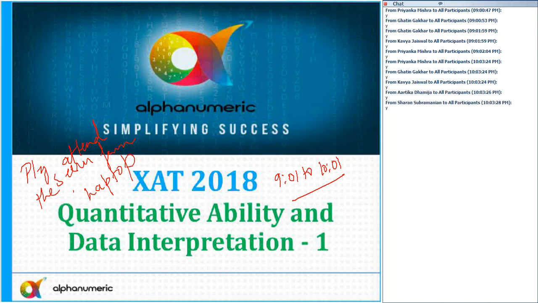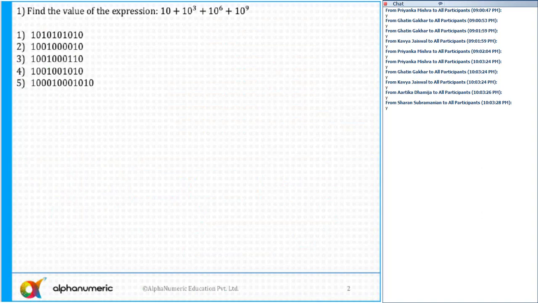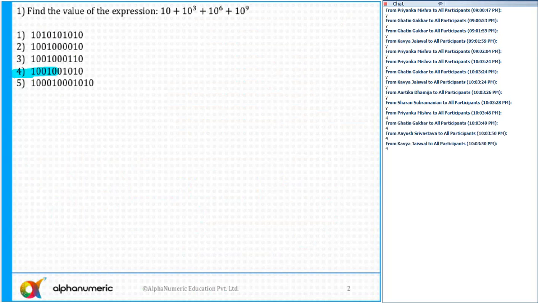How was the paper? Was it tough or easy? Because when I was solving this set, I find it to be medium difficulty level overall. Now let's start with the analysis. The very first question, which is actually a sitter. Can anyone tell me what is the answer for this question? That's right. The correct answer is option number 4. I'm sure that this is one of the easiest questions of this particular paper. Anyone who wants me to discuss? Can I move to the next question?